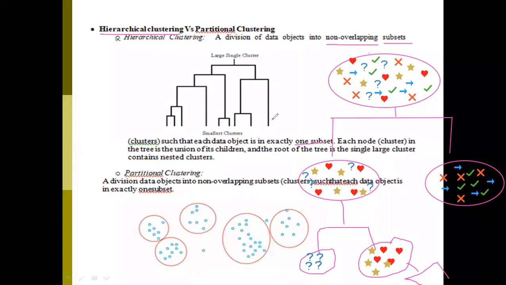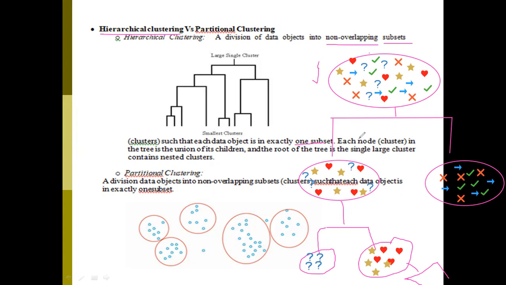So what I have done here is take the total data points as a single cluster, which can be divided into a number of subsets, subset 1, subset 2, subset 3, subset 4, like that, in a tree structure. Whenever you want to combine all the child nodes' data points level wise, you get the overall cluster.